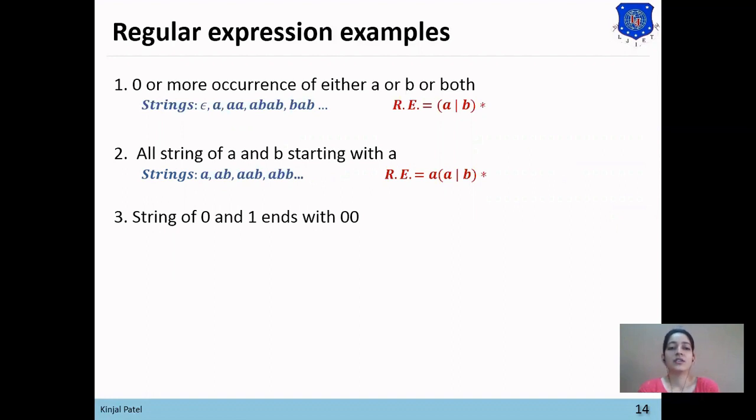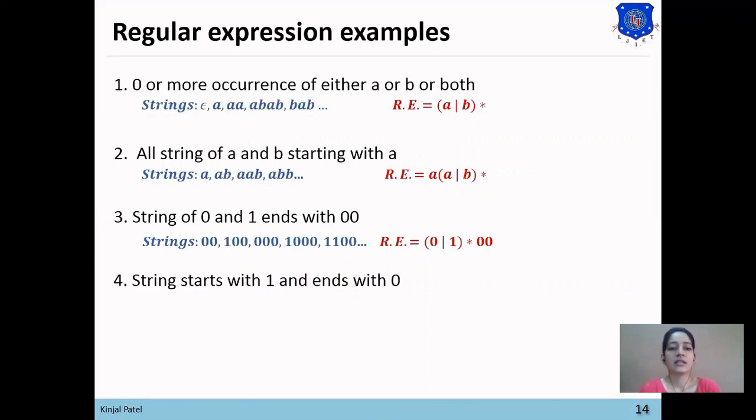Then the third one is strings of 0 and 1 that end with 00. The strings that can be generated for this statement are: 00 is a must at the end. So 00, 100, and all the occurrences of 0 and 1. To represent all the occurrences of 0 and 1, (0 or 1) Kleene closure, and at the end 00.